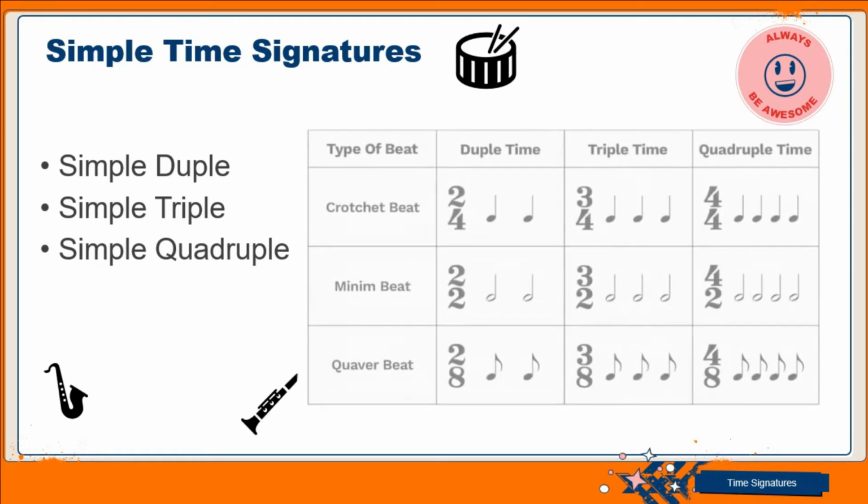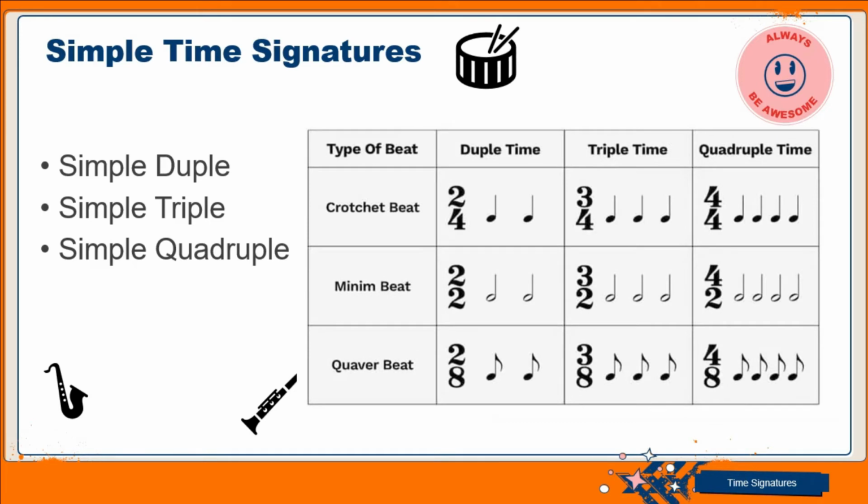Just from the name, as you can see in the table on the screen, simple duple means that we have 2 as the top number.